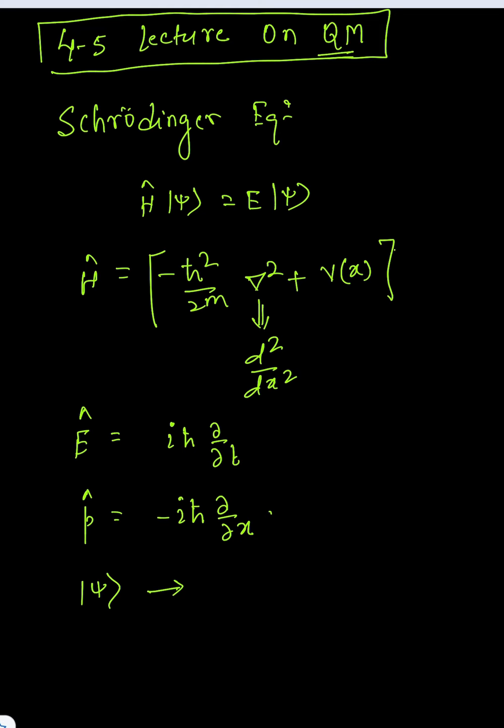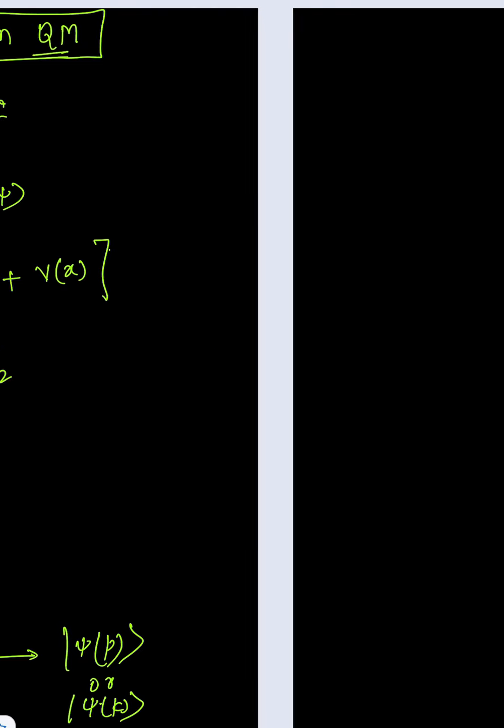Now we all know that we are doing all this discussion in the x space, that is in coordinate space. We can discuss all the things in momentum space as well. So can it be possible for us? If we have psi as a function of x in the x space, can we move to psi as a function of p or psi as a function of k? What are the transformation rules that one can use to go from coordinate space to momentum space? So in the examination, mainly they will write what transformation rule they are using.